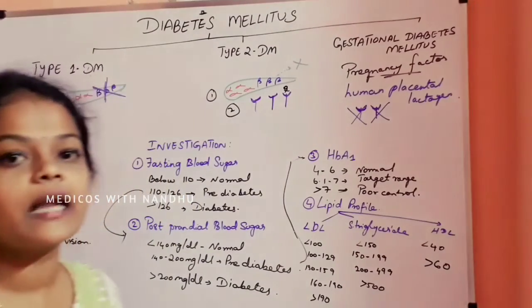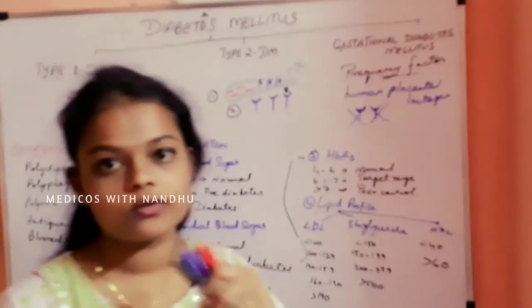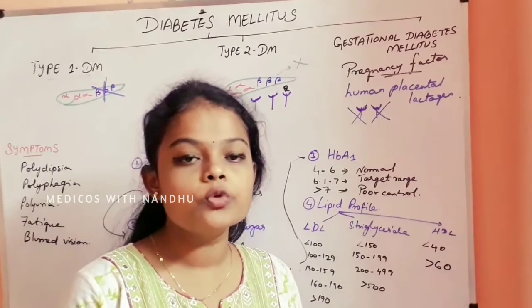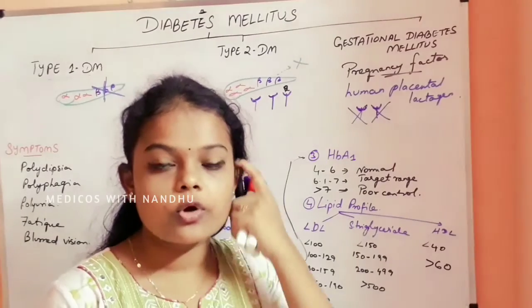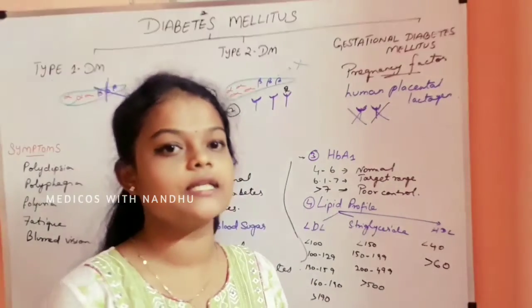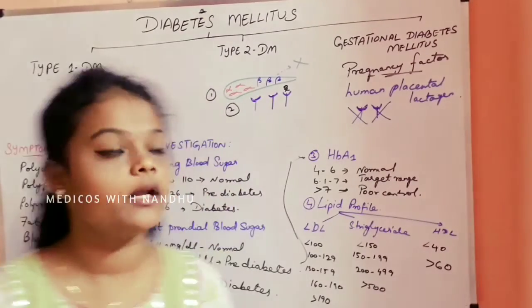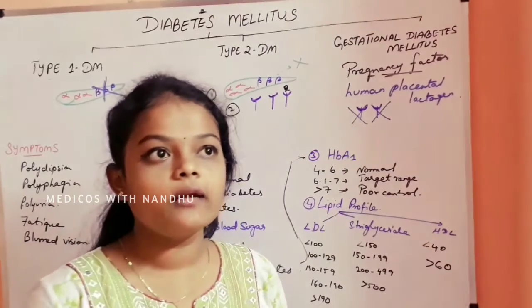Coming at last to the treatment. In lifestyle modification, we can reduce the sodium level, so salt can be reduced, and physical activities can be done. These lifestyle activities can be done in diabetes mellitus to control it.